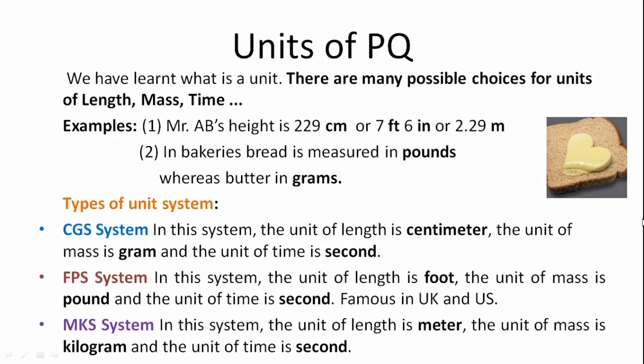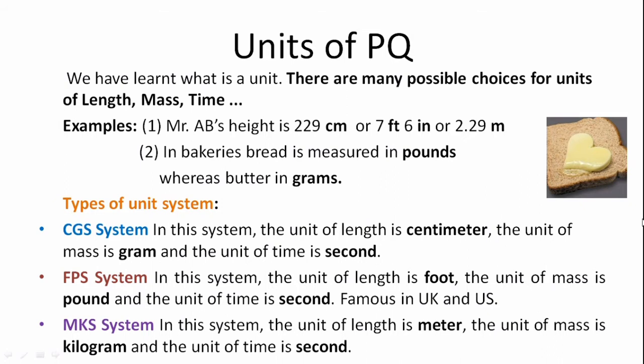So far we have learned what a unit is. A unit is a standard reference used for the measurement of any physical quantity. There are many possible choices for units of length, mass, time.